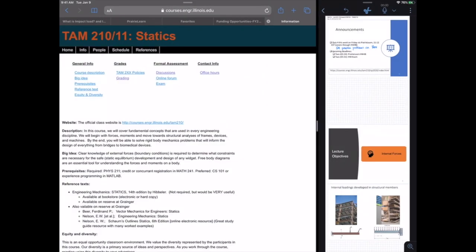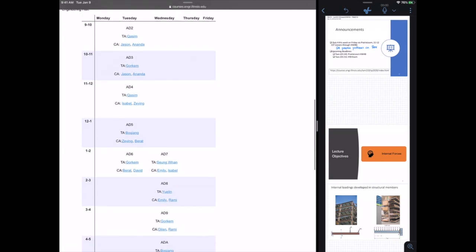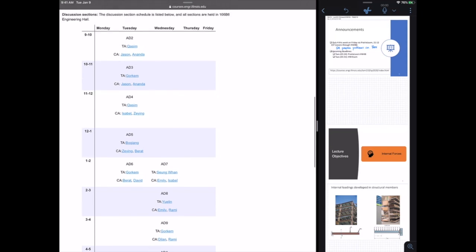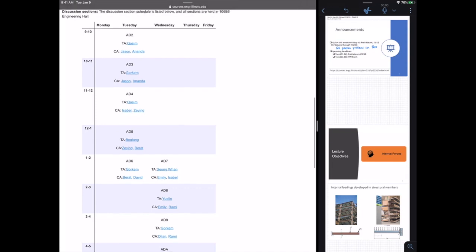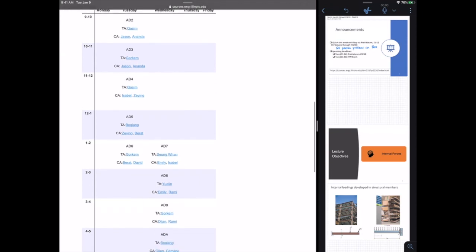Just to make sure everybody knows, if you go onto the info page of our Statics webpage and you click on either discussions or office hours, you'll see now that there are links for the TAs and CAs, and each of them will hold Zoom hours. So you can just click on that link behind the person's name for your discussion section, and you can enter a Zoom room. TAs will be covering the worksheets. Course assistants, the CAs, during discussion time will be answering other questions. So if you have questions about the worksheet, make sure you go to the TA Zoom room. If you start asking questions about the worksheet in the CA Zoom room, then they're just going to kick you over to the TA Zoom room.